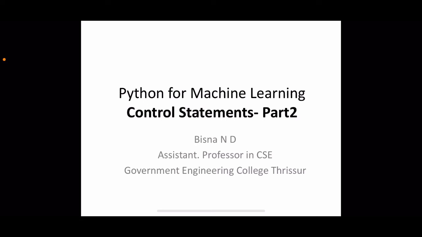Hello all, welcome back to the second session on control statements in Python. In the last class we have seen the non-sequential control flow, in which the first type of non-sequential control flow was selective statements. Now we will discuss the second type of non-sequential control flow, that is iterative statements.